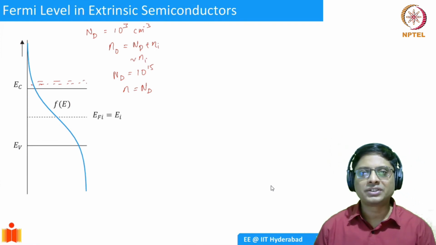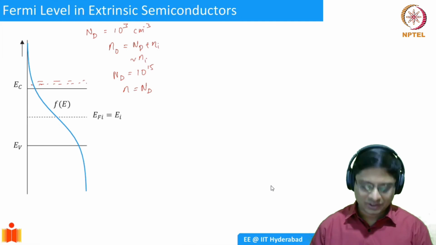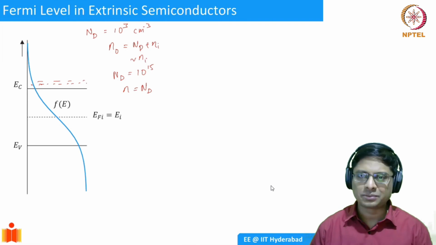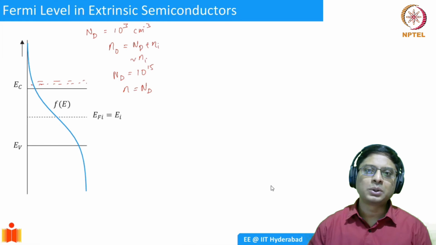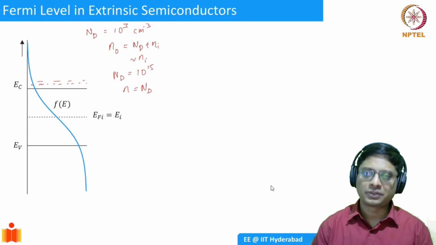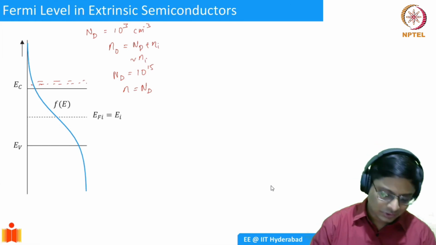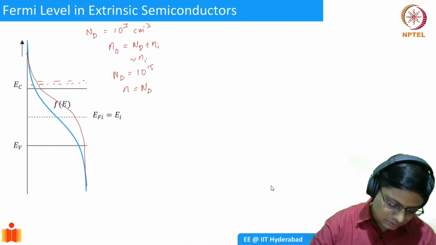What happens to the Fermi energy, the Fermi function? The Fermi function should give you the distribution of electrons. Previously, there was equal probability of finding an electron in the conduction band and a hole in the valence band. That's why the Fermi level was at EI. But now you have added externally a lot of electrons. When you add a lot of electrons, the Fermi function moves upwards. The distribution has to move upwards